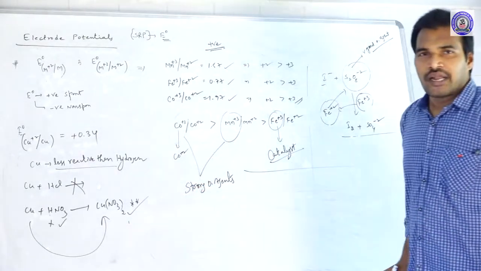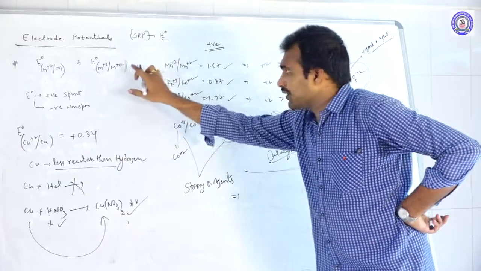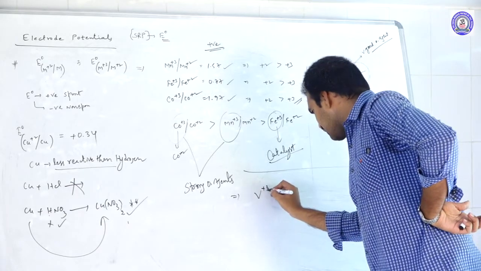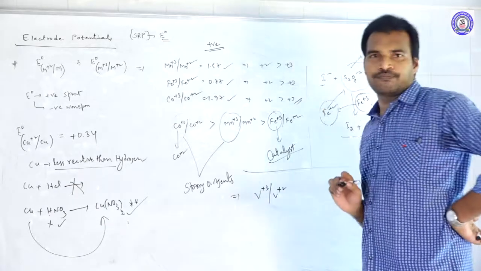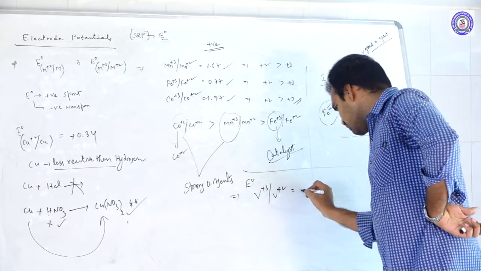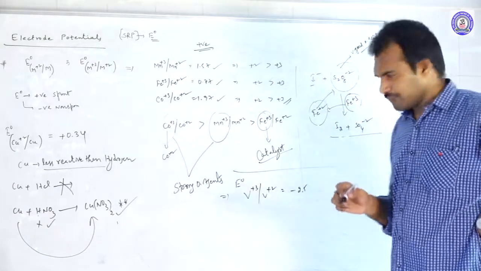Next, move on, and one more thing you should know in case of M+3 to M+2. Vanadium +3 to vanadium +2. When you check this E naught value, it is minus 2.15 or so.